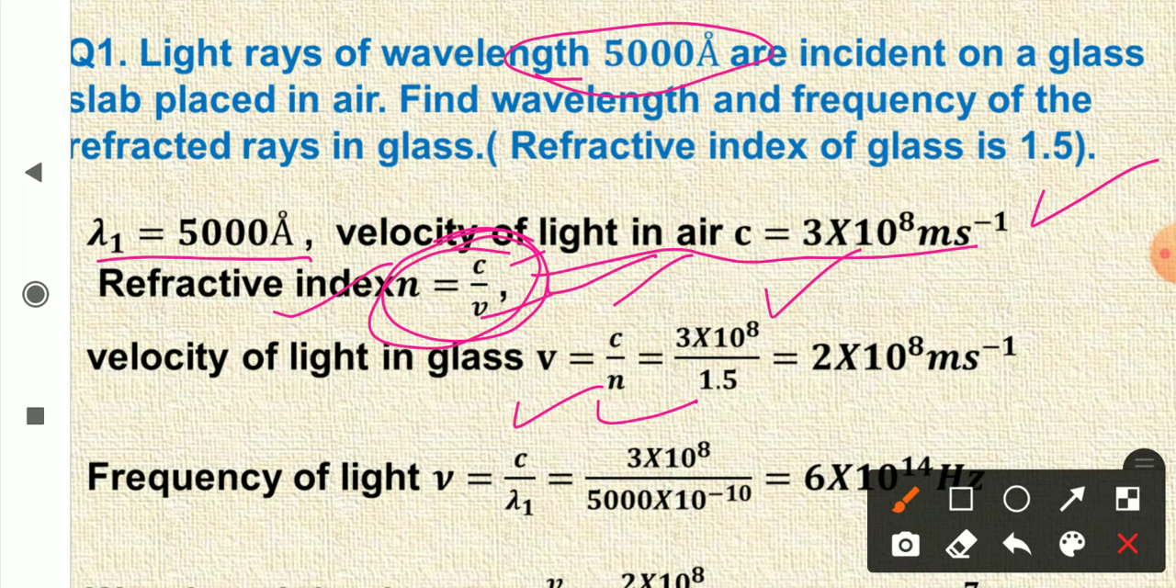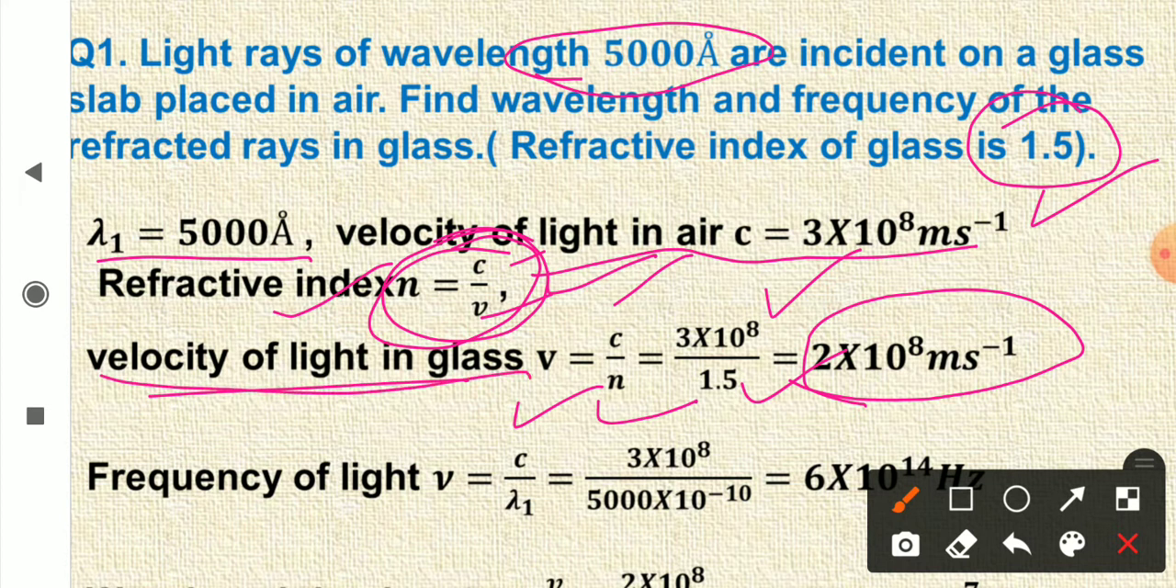C is 3 into 10 raised to the power 8. N is given to be 1.5, and you get 2 into 10 raised to the power 8 meter per second. So velocity of light in glass is 2 into 10 raised to the power 8 meter per second.